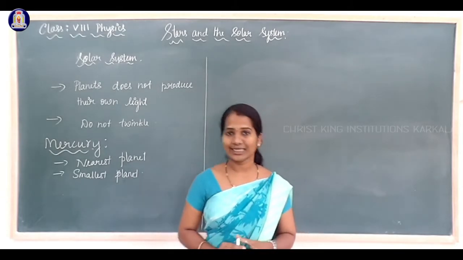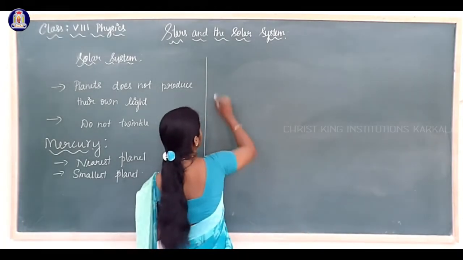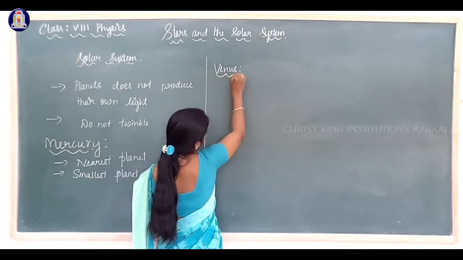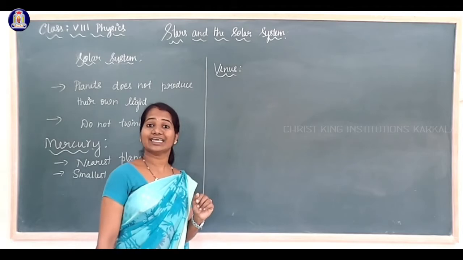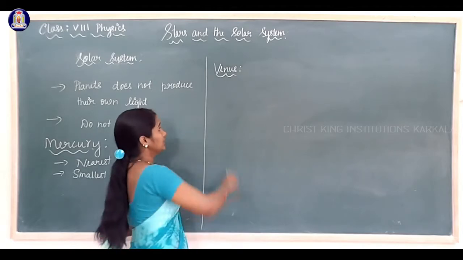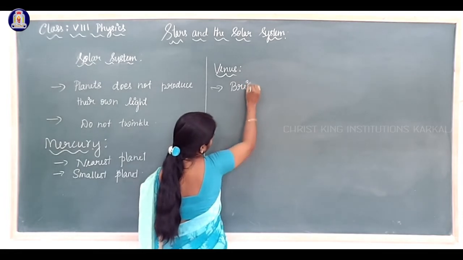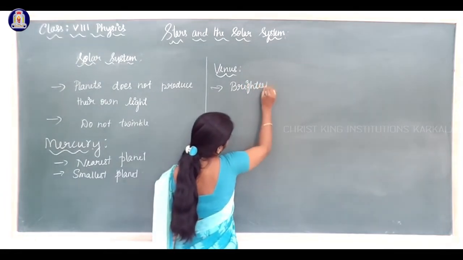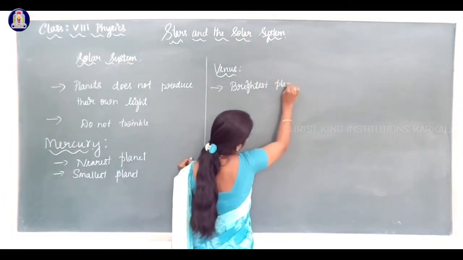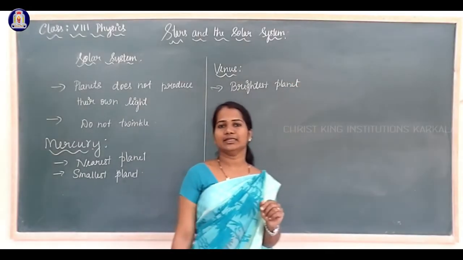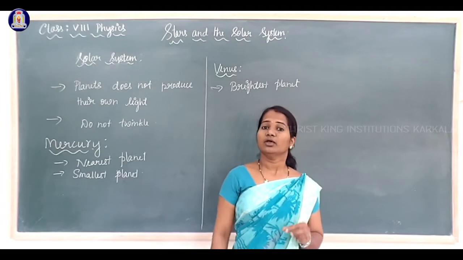Now come to the second planet, that is Venus. Venus is the second planet from the sun. It is the brightest planet in the solar system, that is Venus.